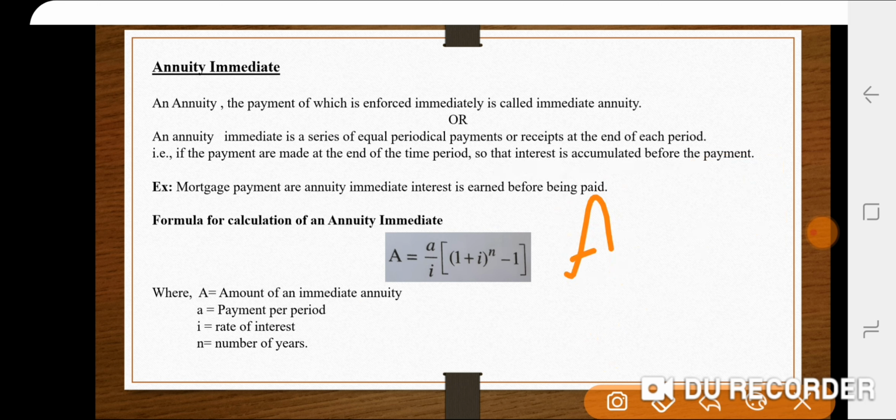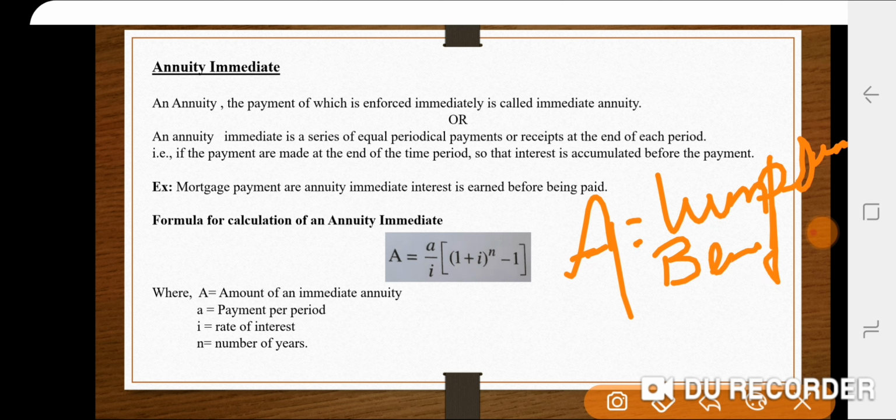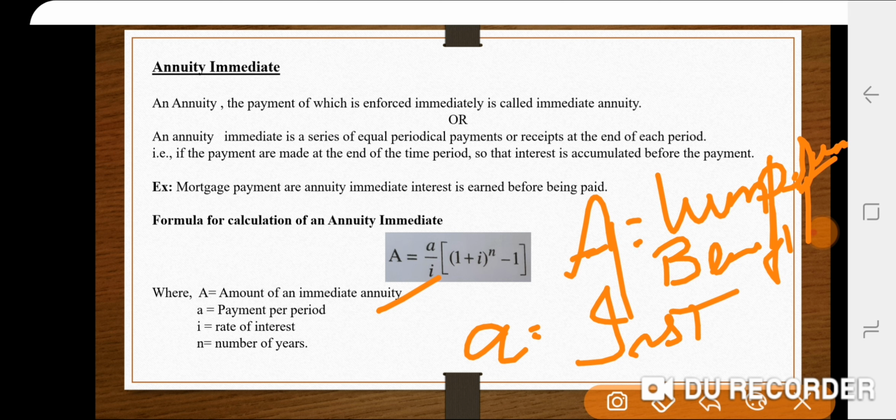Capital letter A stands for the lump sum money you are going to receive at the end of the specified time period. That means whatever benefit you are receiving for your investment will be the amount of an annuity. Small letter a stands for the installment, whatever investment you are making now.